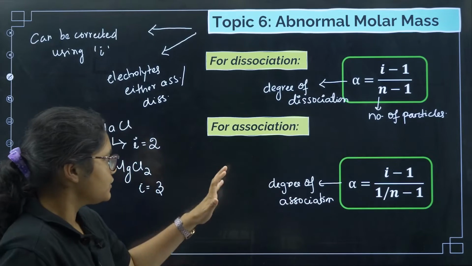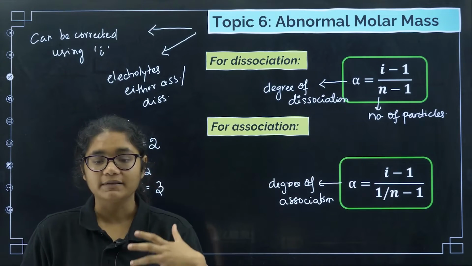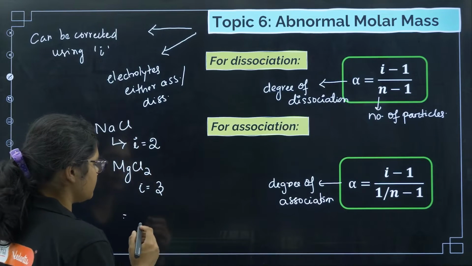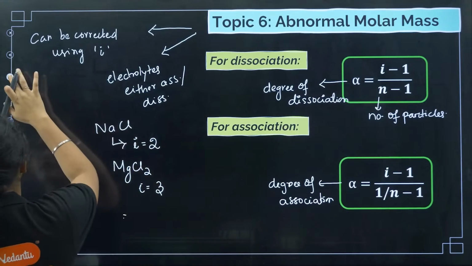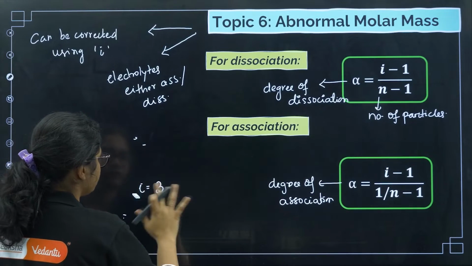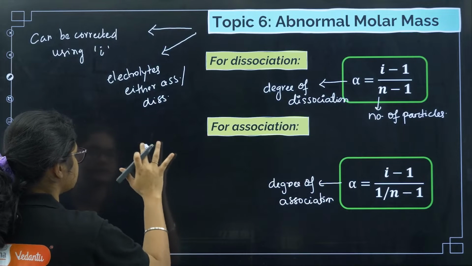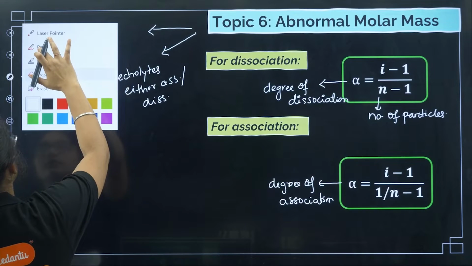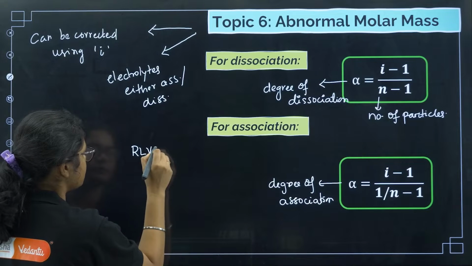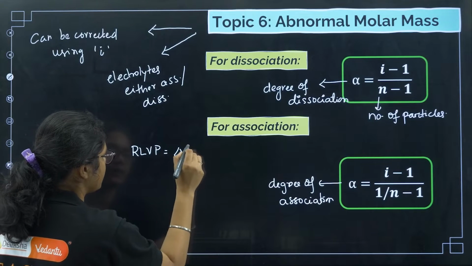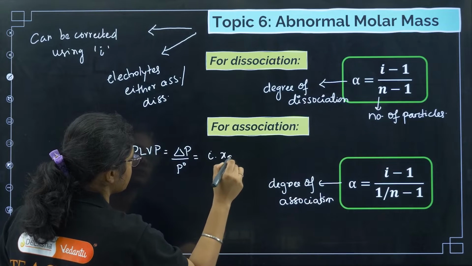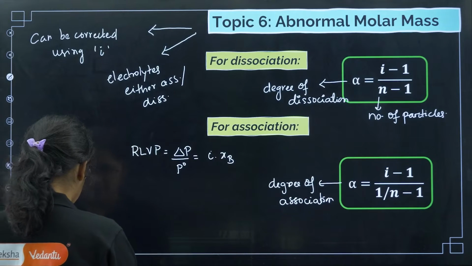Okay, so now using this Van 't Hoff factor, what happens? The colligative properties get modified. So now what is your RLVP formula? We can write it here. I'll erase this part. Okay, so now if you see, we can just modify these colligative properties. The first one, that is relative lowering of vapor pressure. Here I can write delta P by P naught is equal to I into XP. Okay, just a factor of I is added.